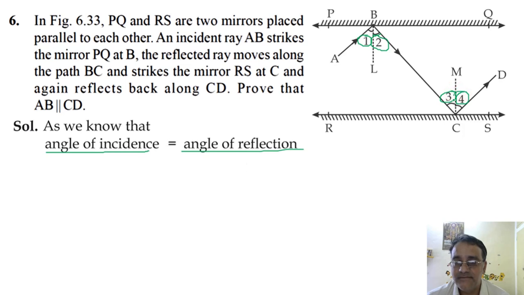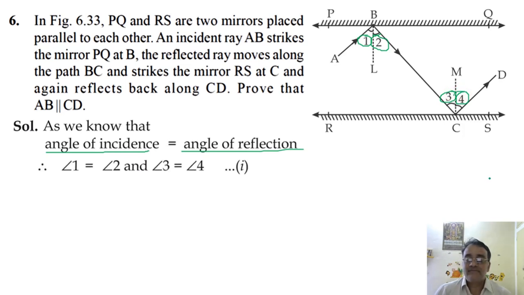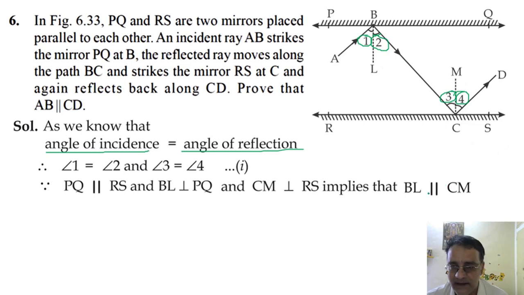Any doubt? No, sir. Okay. Now BL and CM both are perpendicular to the parallel lines, that is PQ parallel to RS. So these two are also parallel. BL is parallel to CM. So if these two are parallel, angle 2 will be equal to angle 3. Why?